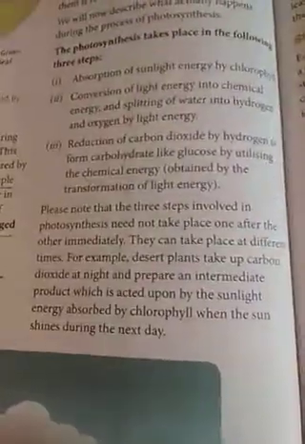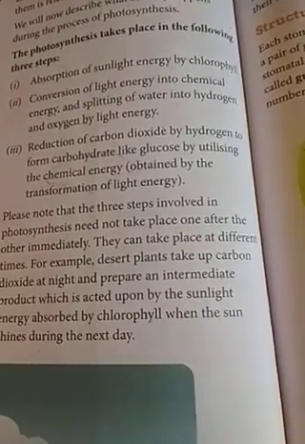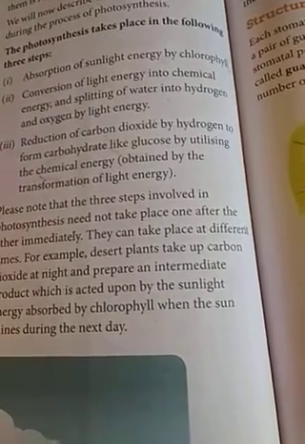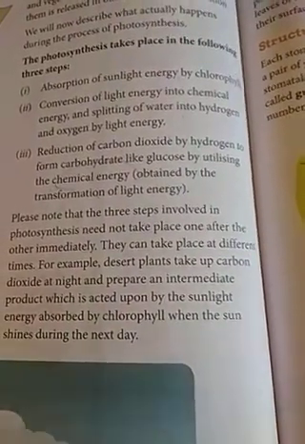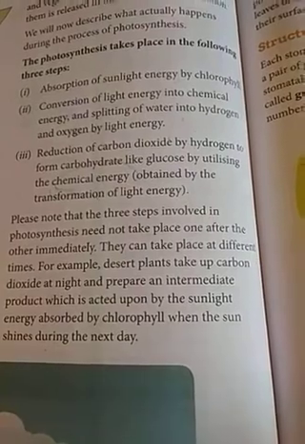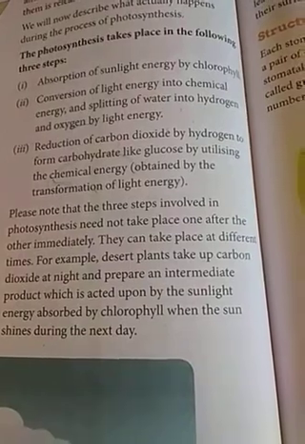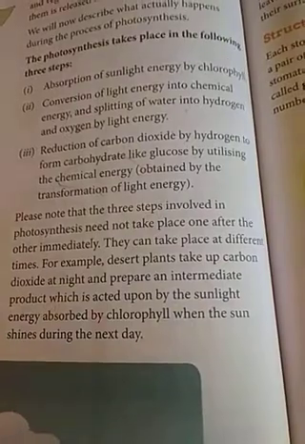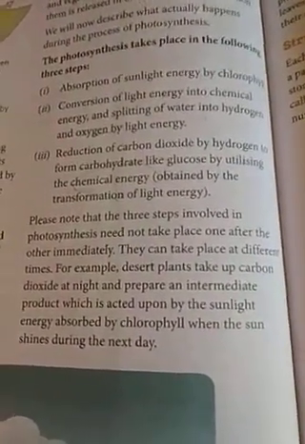So basically children, you have to keep in mind that the plant prepares its food through the process called photosynthesis. Carbon dioxide and water plus light energy, in the presence of chlorophyll, produce food, which is known as glucose, and oxygen is released. Whatever glucose is required by the plant, they utilize, and whatever extra glucose is there, they store in the form of starch. They release the oxygen into the atmosphere, and that oxygen is utilized by other living beings.